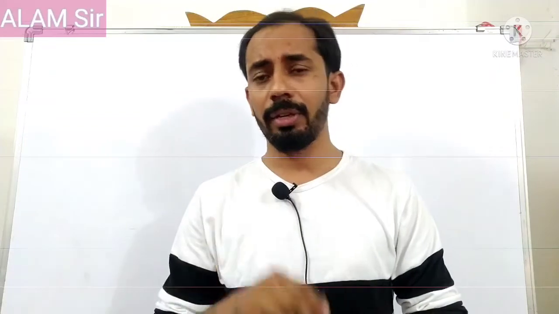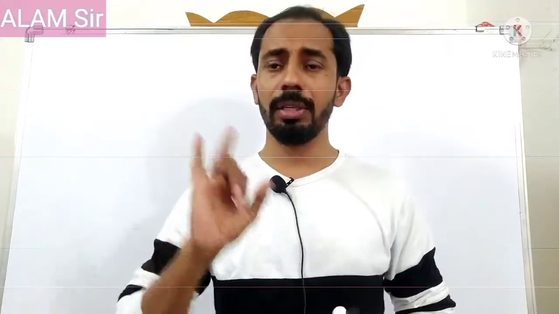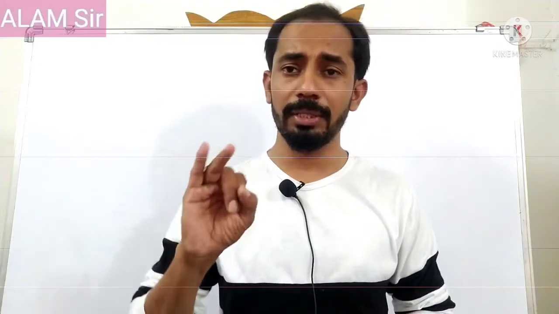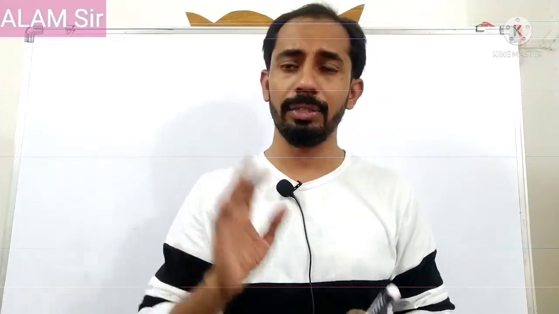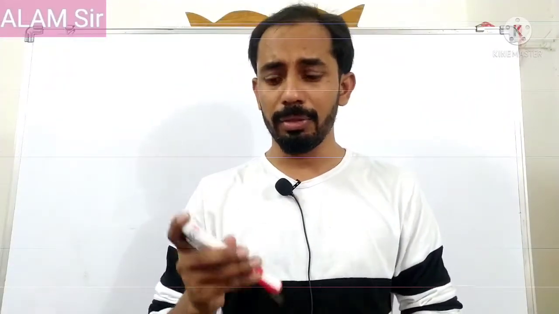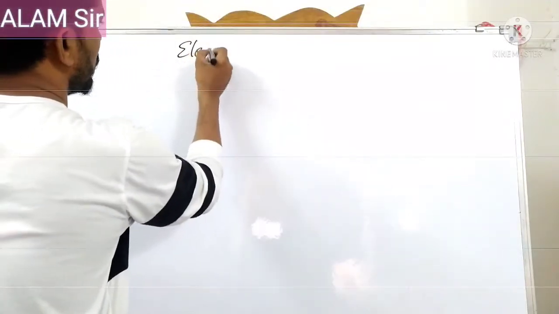Right, today we are going to discuss electronic configuration, because electronic configuration is very important. Based on the electronic configuration we can find the position in the periodic table, which group and period it belongs to, and based on that group we can find the number of valence electrons. Based on the number of valence electrons you can find its valency, its nature, oxidation states, and many other things. So that is very useful and important. Let us start our session.